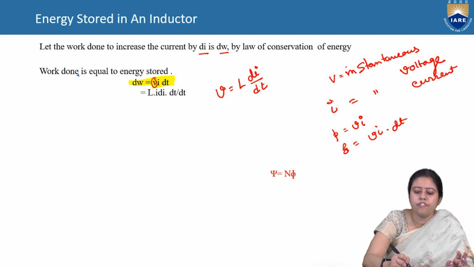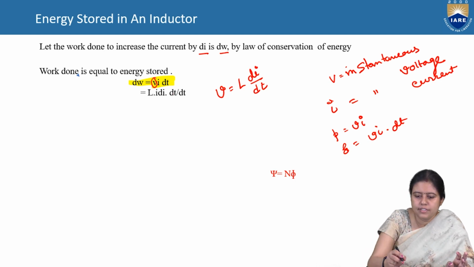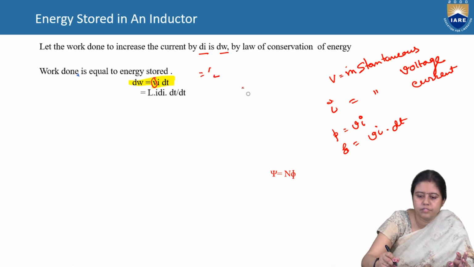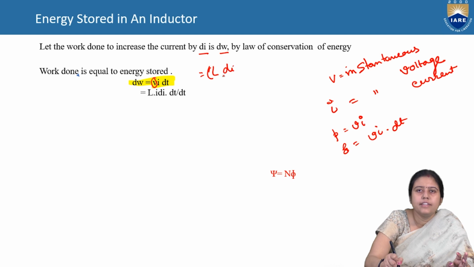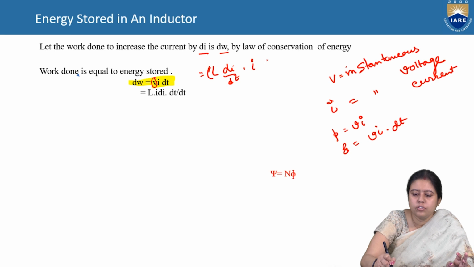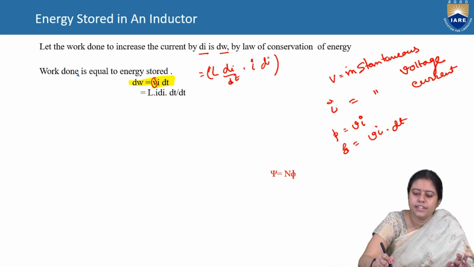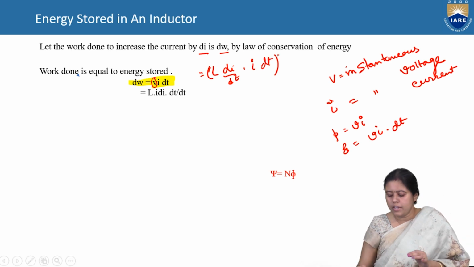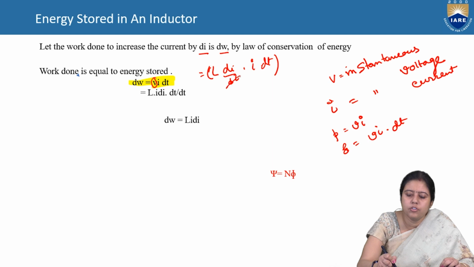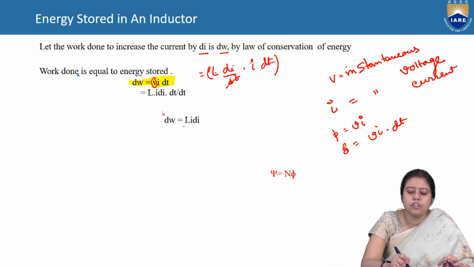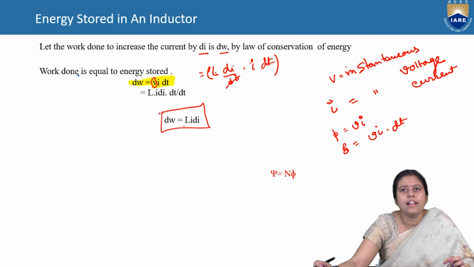So in the place of v, we are writing L di by dt, and i dt is always there. So it is L di by dt into i into dt. So dt will cancel out, and we got dW is equal to L i di.